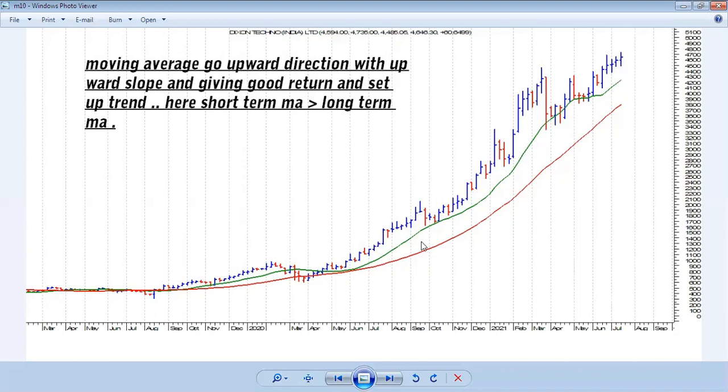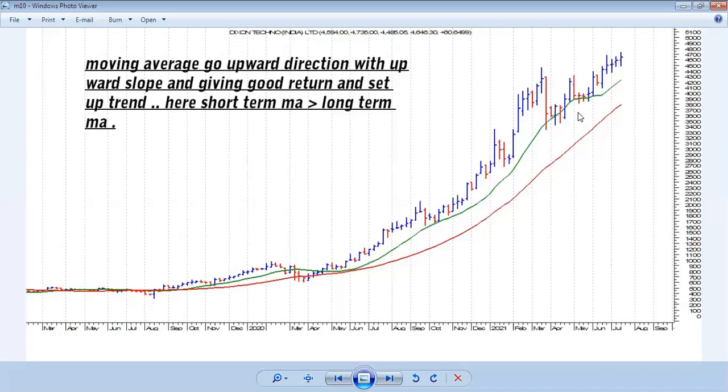You can say uptrend, and it's a trend following indicator. Price is going up, and that is why the moving average is also going up. The slope is also higher, you all see. When the slope is higher, it gives a strong upward direction, and it indicates a strong uptrend also.